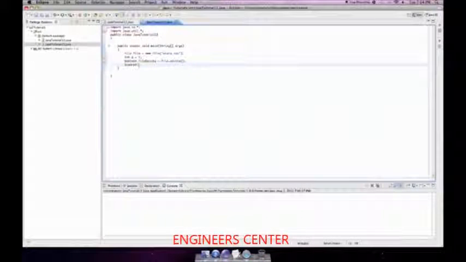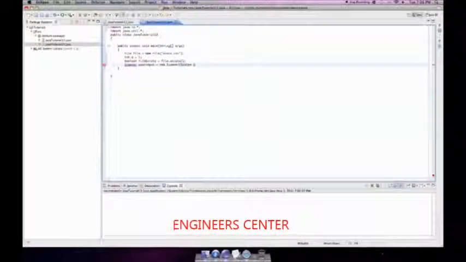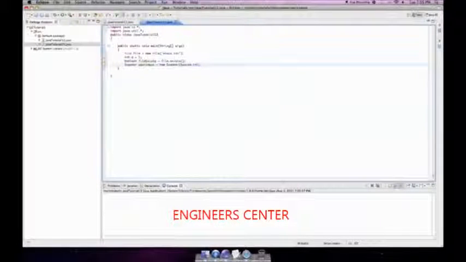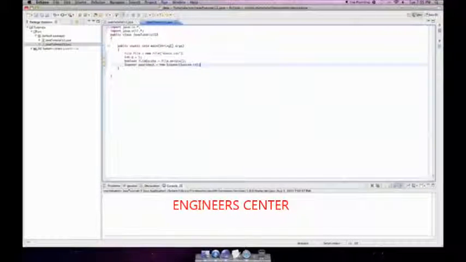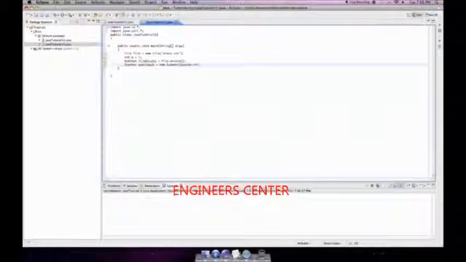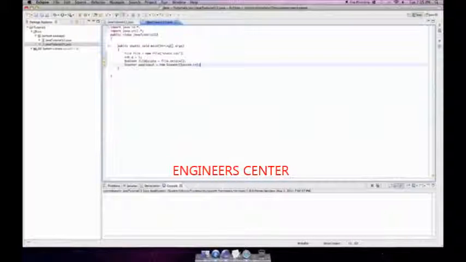So anyway, we're going to create a scanner object. Scanner userInput equals new Scanner of the type System.in. Now the reason I didn't use in is because I'm saving in because I'm going to use that for my file writer out, or my print writer out, sorry. My PrintWriter object out, so that way I can do out.println instead of fileOutput.println. It makes it faster because I'm going to be using my scanner class less than I'm going to be using my print writer class.